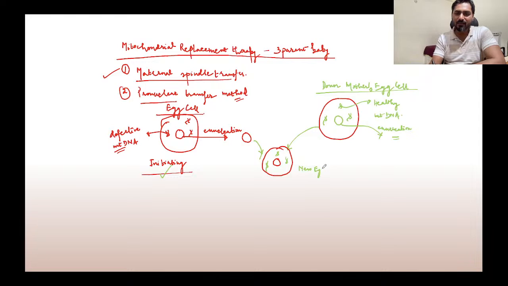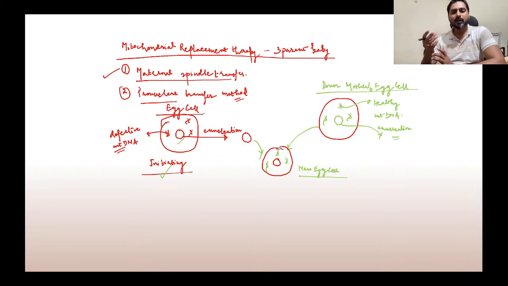This will behave as a new egg cell, containing the nuclear DNA of this mother and the mitochondrial DNA of this mother. So this new egg cell is carrying genetic information mostly from the initiating mother, but it also contains about 1% of the genetic information from the donor mother.